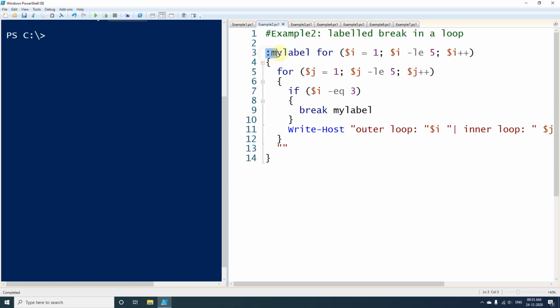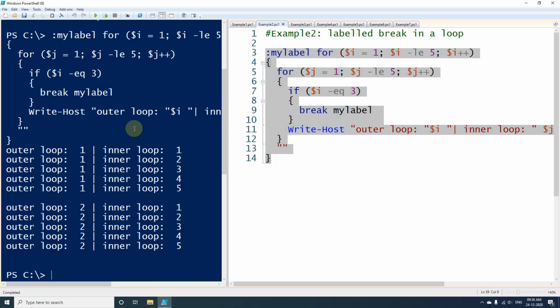So this is the syntax when we want to give a label name for any loop. First we have to use the colon symbol, and after that we can use any name. But while calling the labeled loop, we should not use the colon once again here. Although when we use the colon it will work, we will not get the desired value. It will give some unwanted result. So this is the correct syntax. While defining we should use the colon, but while calling we should not use the colon. So now let's execute this one.